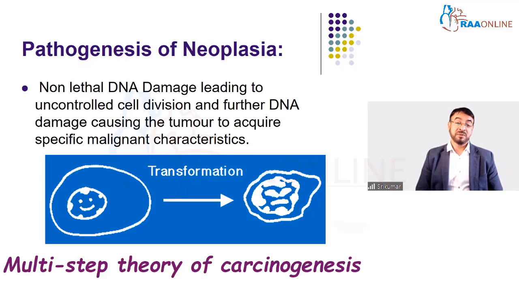So when we discuss the pathogenesis of neoplasia, we need to remember that it is a normal cell that transforms to an abnormal cell. So how does it transform? A damage occurs in the nucleus. This helps us understand the normal nucleus and the nucleus which has been distorted, and the cytoplasm also is distorted.